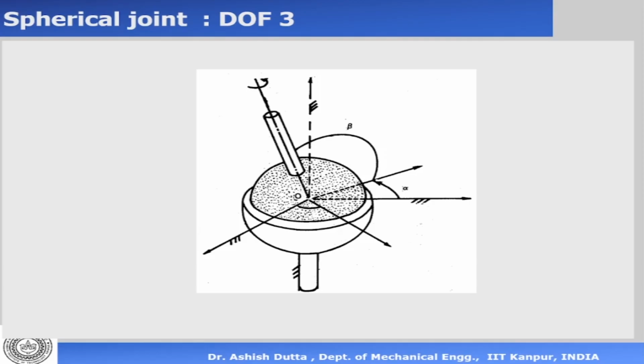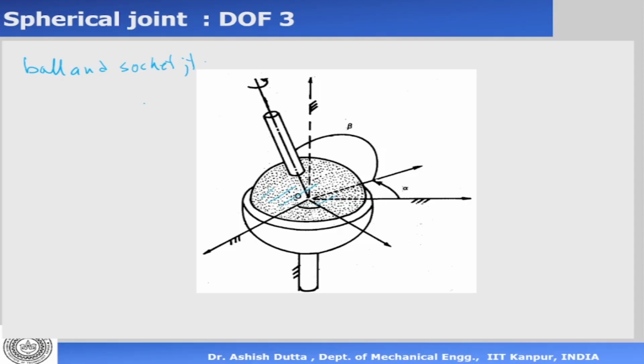Now this is called a spherical joint. It is sometimes also called a ball and socket joint, and sometimes also called a universal joint. So there are different names for this joint. It's easy to understand why it is called a ball and socket joint. This is a ball which is inserted into a socket, so this is my ball and this is a socket or a cup.